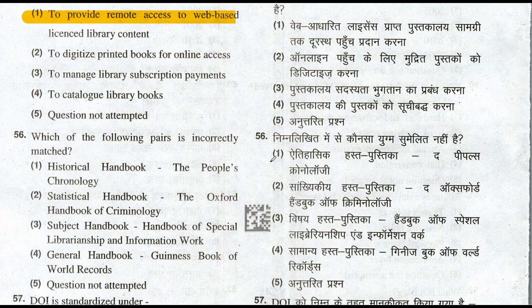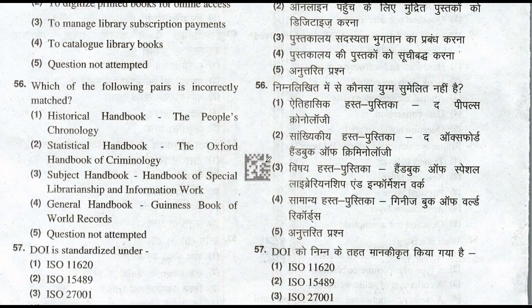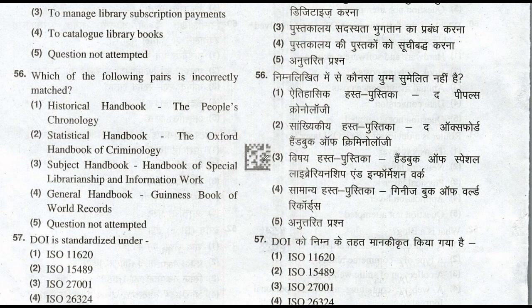Which of the following pairs is incorrectly matched? So the incorrectly matched pair is statistical handbook. The Oxford Handbook of Criminology is the incorrect match. So option number 2 is the right answer to this question. Let's move to question number 57.